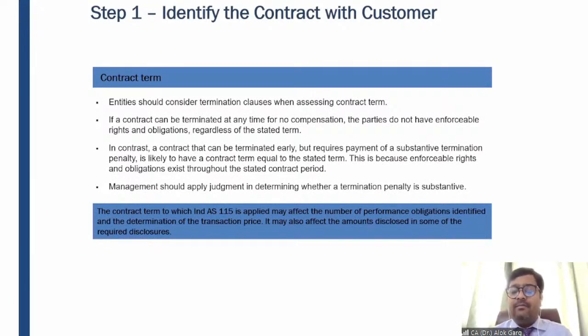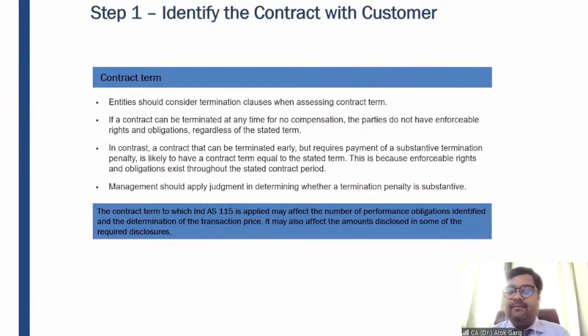Coming to the contract term, of course, for any contract there must be a contract term. You cannot say, if I tell you that I'll teach you, then your second question will be, sir, what will be the timing? Sir, what will be the duration? How many classes? I have only told you that I'll teach you financial reporting, and you have asked me 3-4 questions. Sir, how many classes? Sir, what is the duration? Sir, what will be the term?